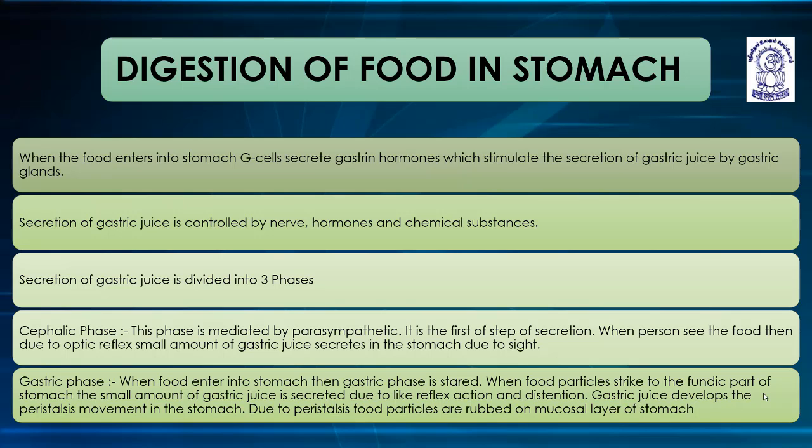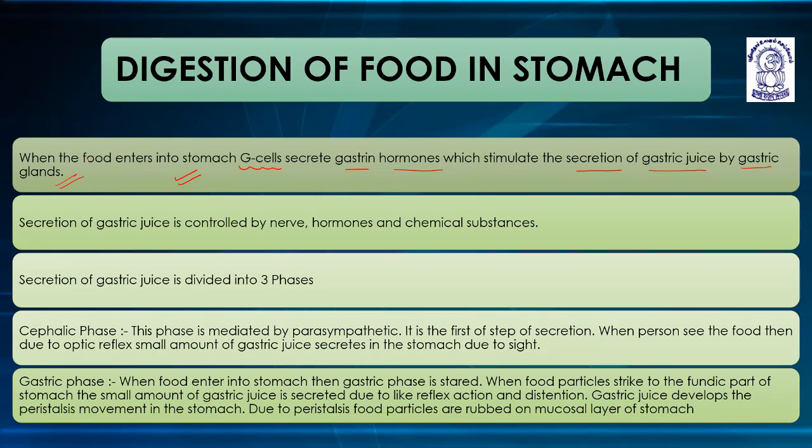Today we are going to start with gastric digestion, that is, the digestion which takes place in the presence of gastric enzymes. So, starting with the first slide, when food enters the stomach, the G cells secrete gastrin hormone, which stimulates the secretion of gastric juice by gastric glands.